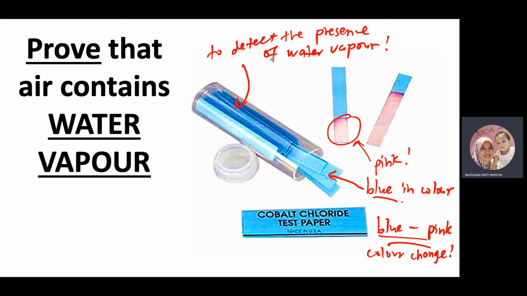So satu awak kena ingat dia punya function untuk detect the presence of water vapor in air. Dan yang kedua awak kena ingat color change dia from blue to pink. Warna asal blue and then it will change to pink color. Okay, so it shows that water vapor contains in air.